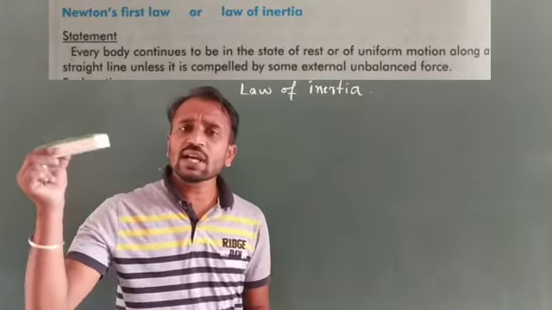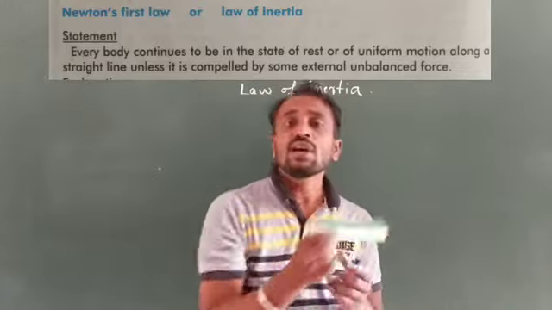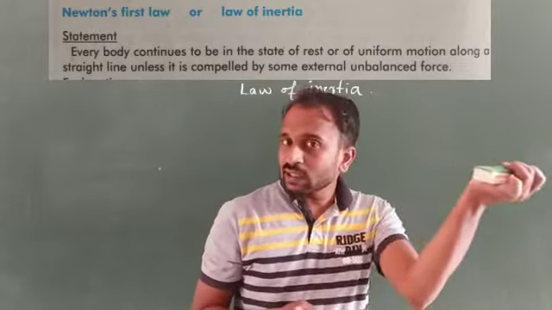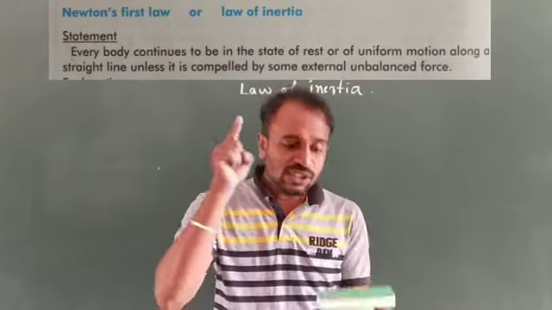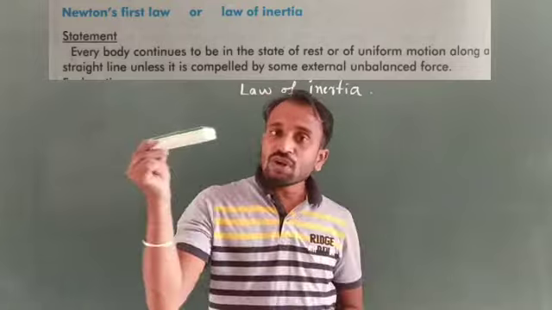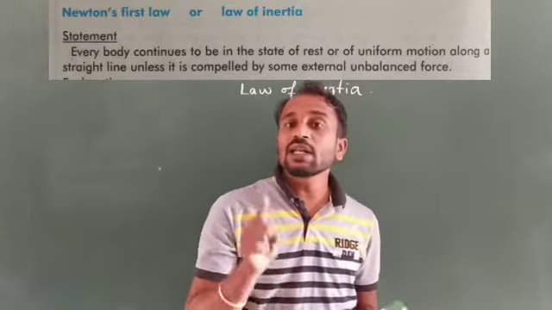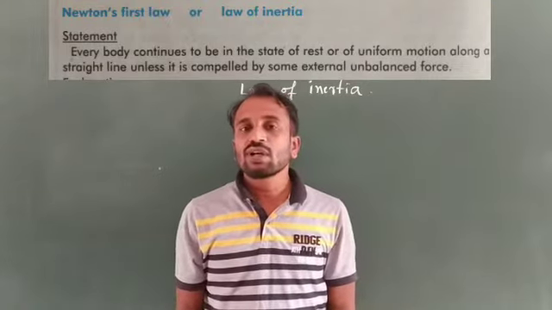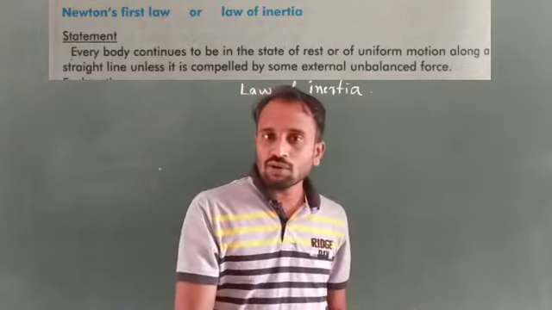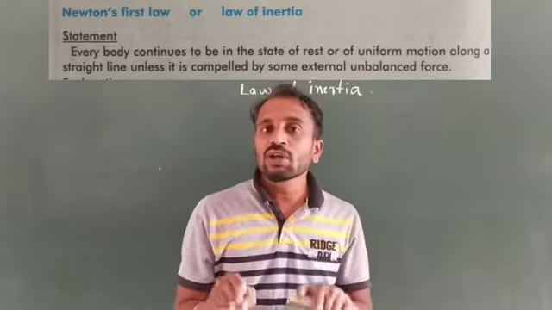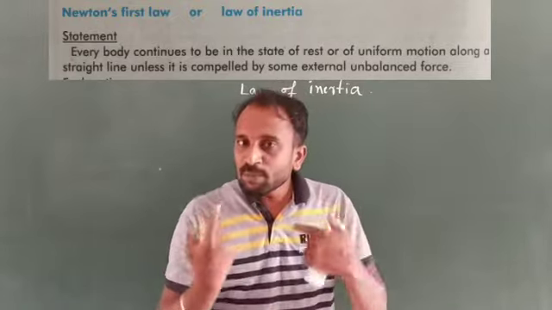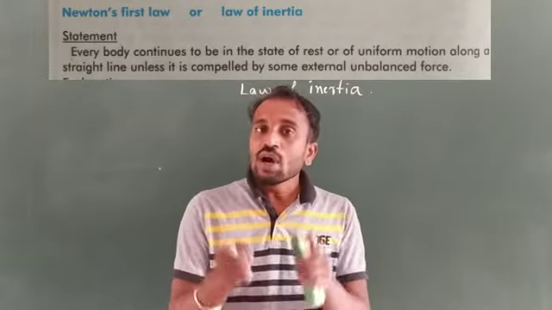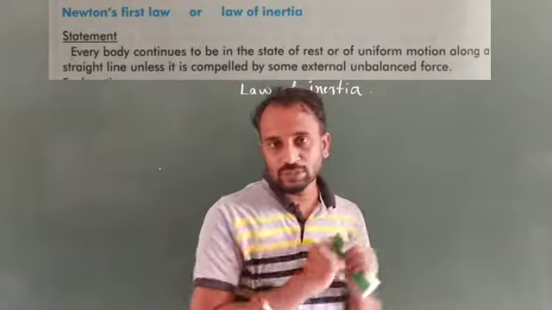Every body continues in a state of rest or uniform motion along a straight line unless some external force is applied. Without applying any external force, the body continues in a state of rest or uniform motion along the straight line. When you apply an external force or unbalanced force, then only the object changes its position.